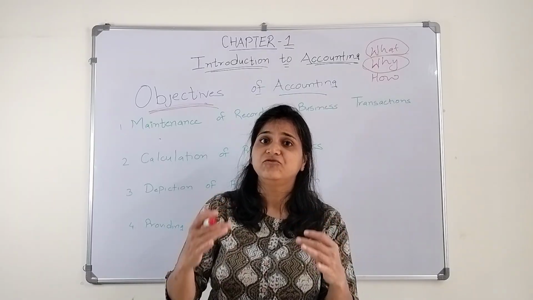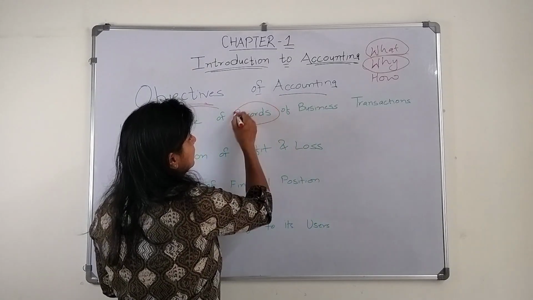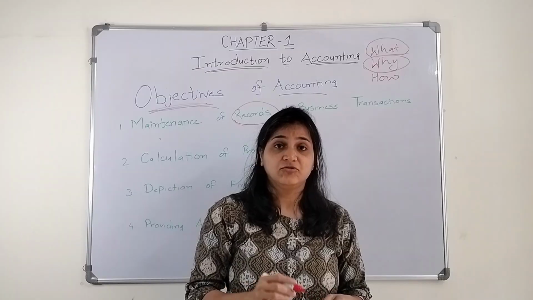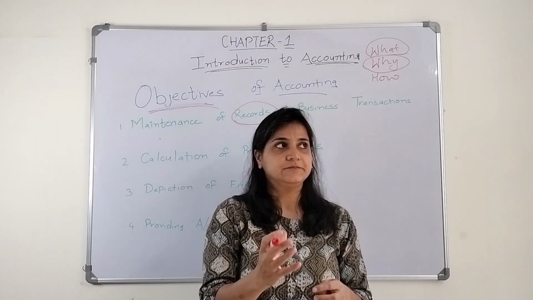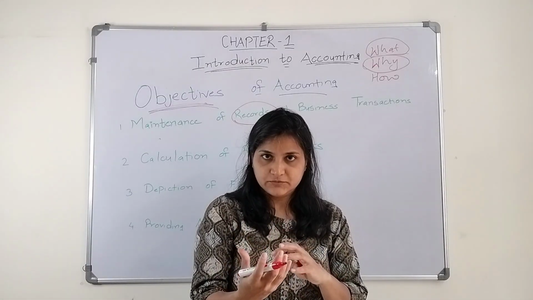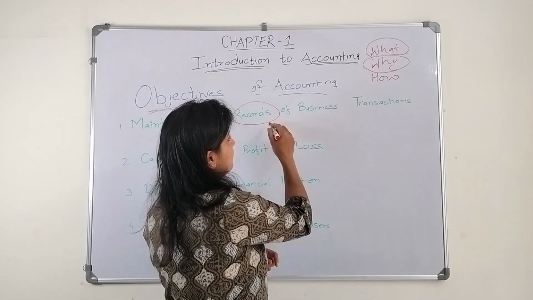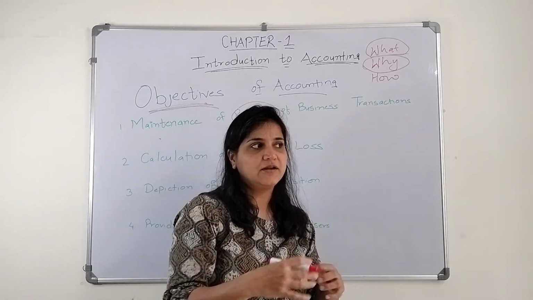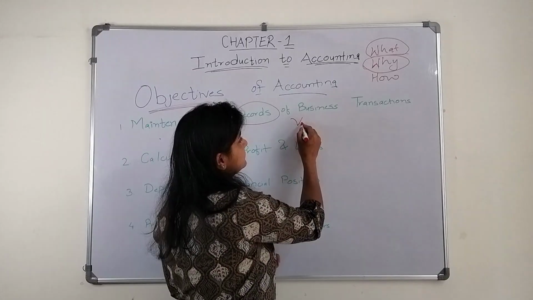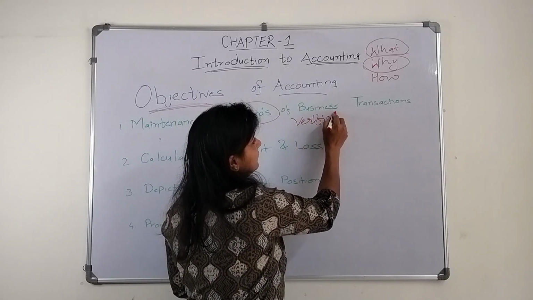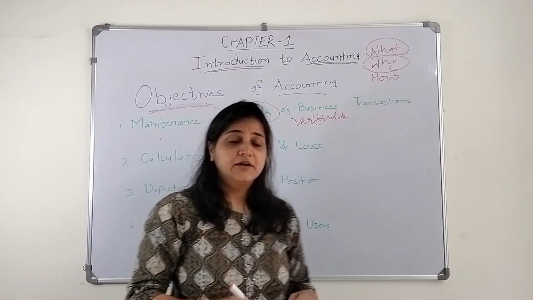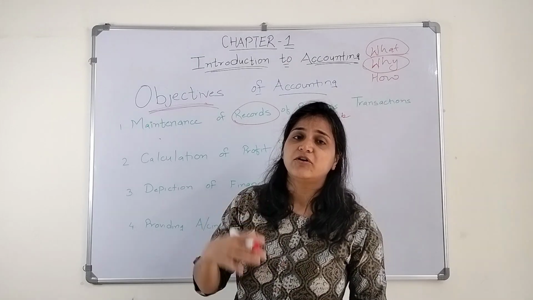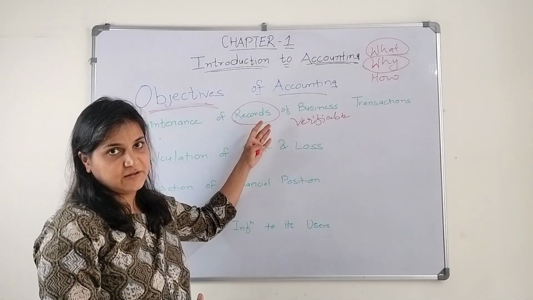So the main objective is to record the business transactions so that it acts as a proof, as an evidence. When we record it, we get an evidence that we can verify. It can be verifiable if we record it. So it acts as an evidence for us when we record the business transactions.